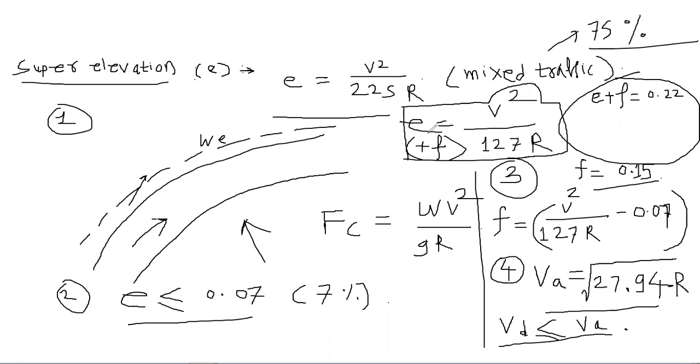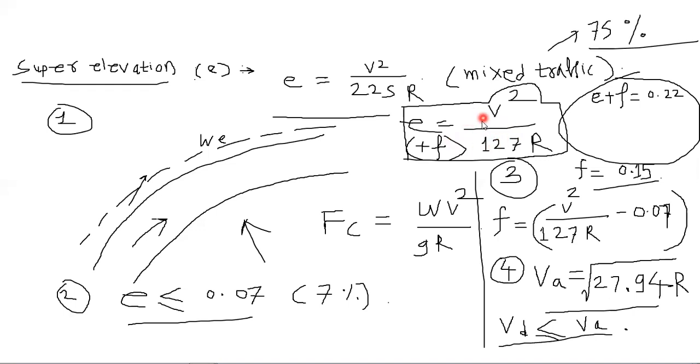Basically, in any numerical you prefer this formula: E plus F is equal to V square by 127 R. Now this V is in kmph, remember. If in the numerical it is in meter per second, convert it to kmph. R is the radius of your curve.